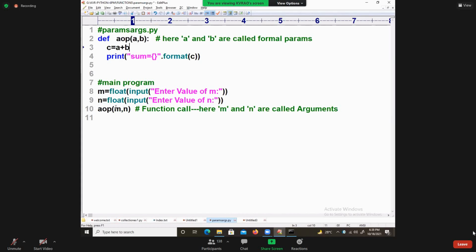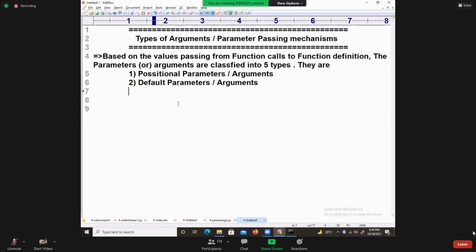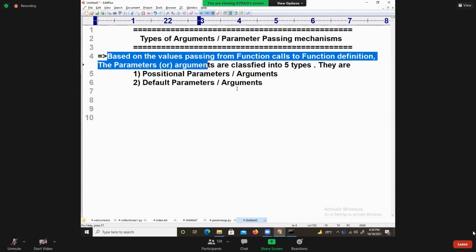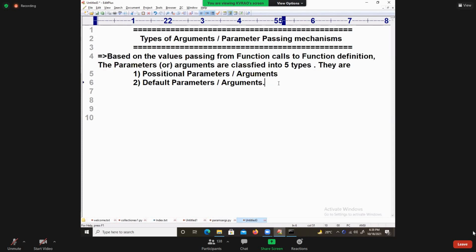Either you can call it argument passing, because you don't know the complete concept of what I'm going to tell. 5 things are there. Based on the 5 things, I'm just keeping this heading. Try to follow me, because after listening to everything, again I will read out this sentence so that you will understand. Follow me and don't try to keep your original knowledge.